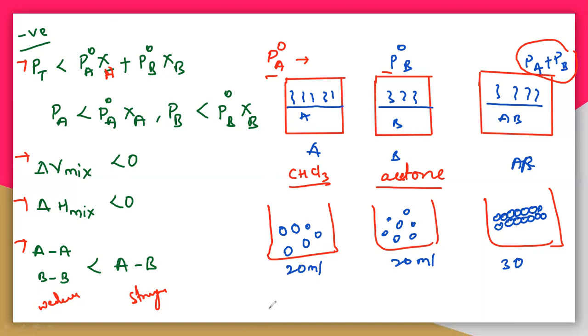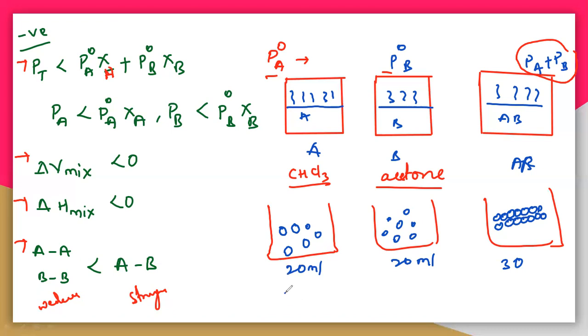Why? What is the reason? Because the volume is decreasing due to the increasing interactions. Before the addition of A and B, the interactions are weaker, but when you add A and B, the new interactions are much stronger compared with the initial ones. So initially you have taken 40 ml, and the final is 30 ml.